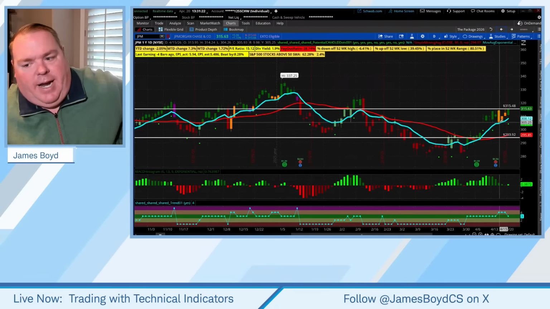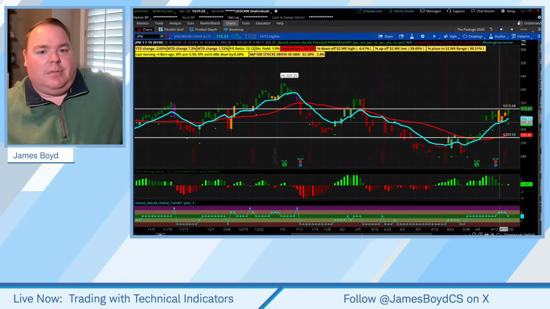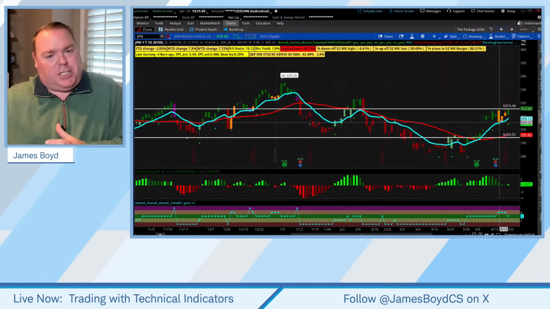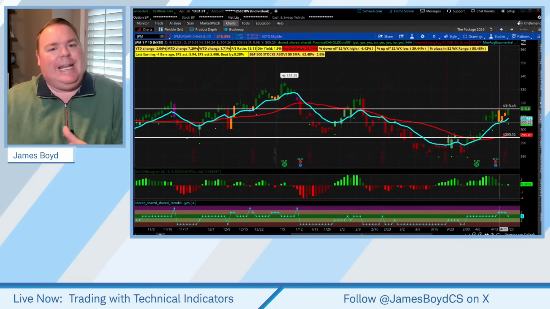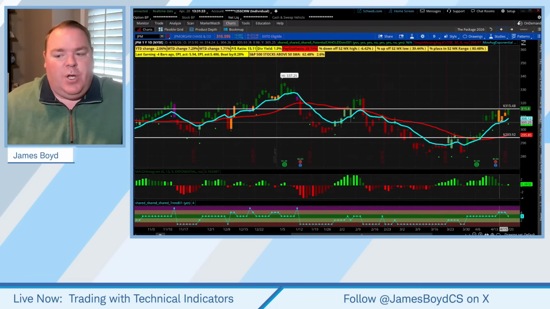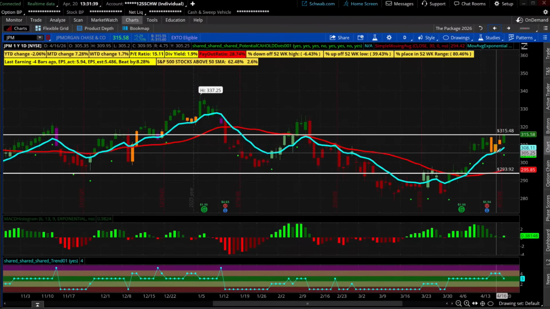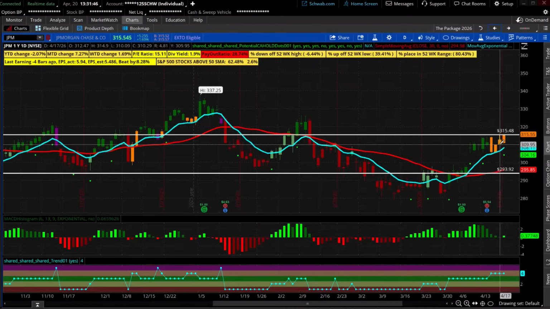Who uses the hull moving average? People that like to trade momentum, okay? You could also trade momentum with a slightly slower tool, the exponential moving average. When you look at that moving average that's slowed down a little bit, you can see it's trying to get a bounce. Someone bought off 305. Someone bought off 305 the next day. Someone got within 1 to 2, 3% of that moving average and bought again.